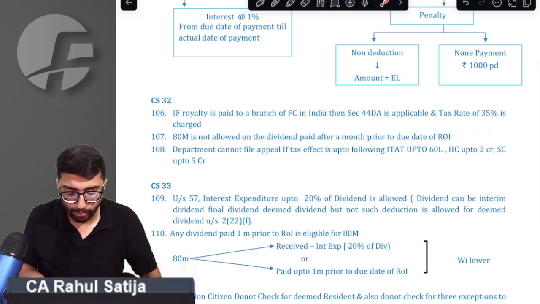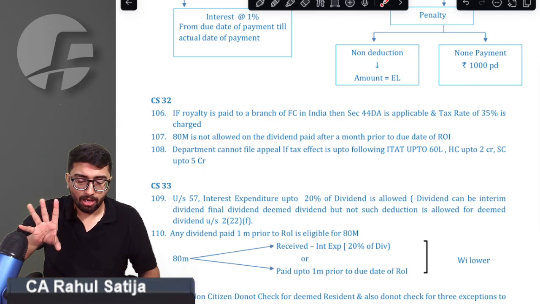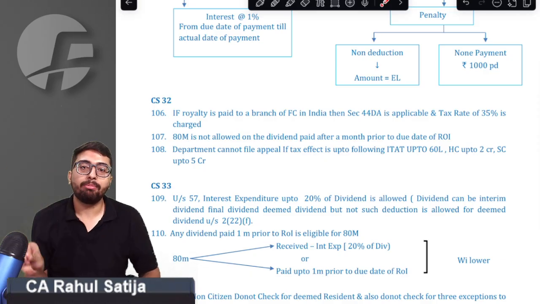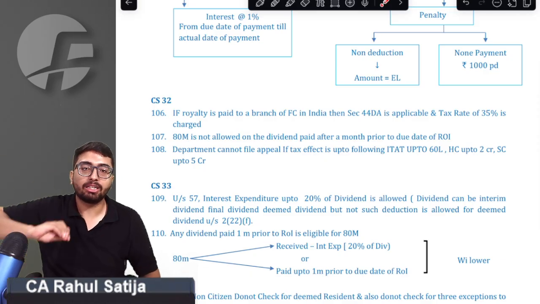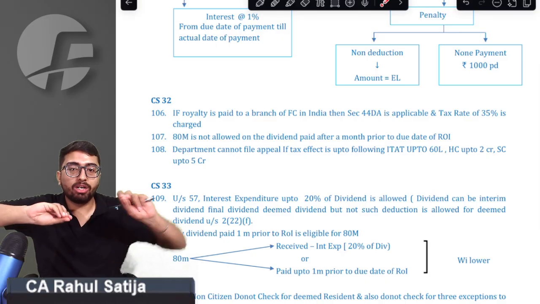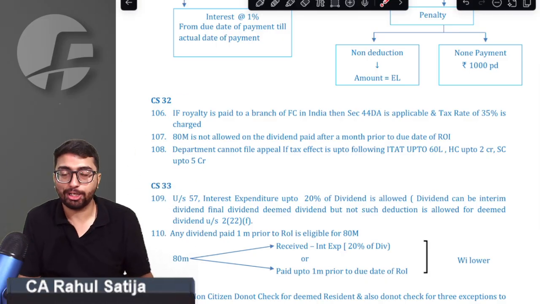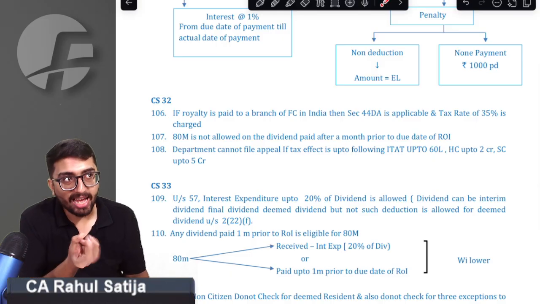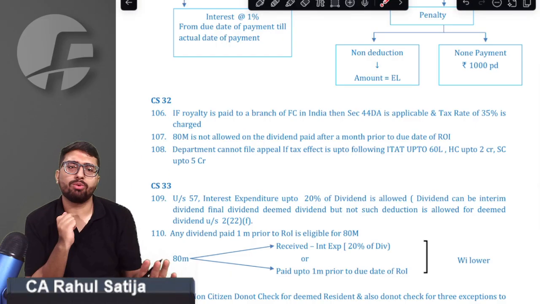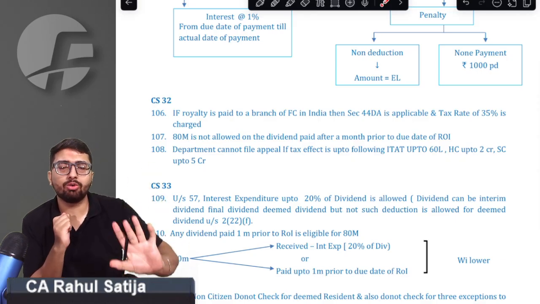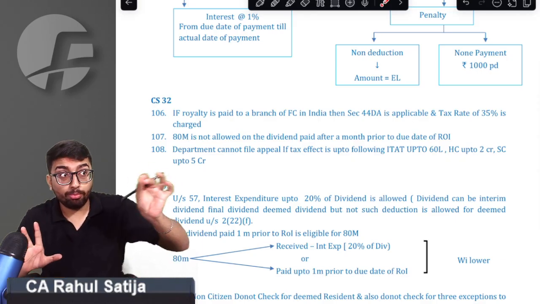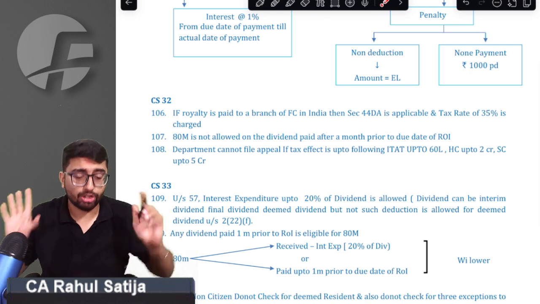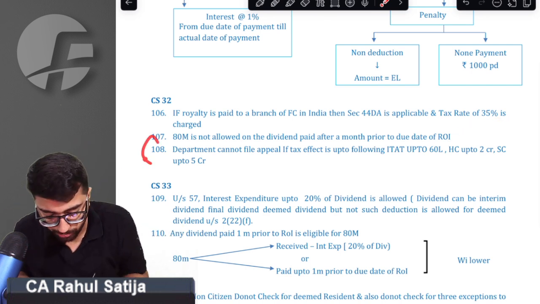Another important point. Whenever you want to claim 80M deduction, 80M implies intercorporate dividend. Whichever is lower, dividend received or dividend paid, you will be allowed deduction. Important point: deduction will be allowed only to the extent of the dividend that you have paid at least 1 month prior to ROI. If you are paying close to ROI, it is not allowed. You have to pay at least 1 month prior to ROI, then only the deduction would be allowed under section 80M. Sir, we got that point.